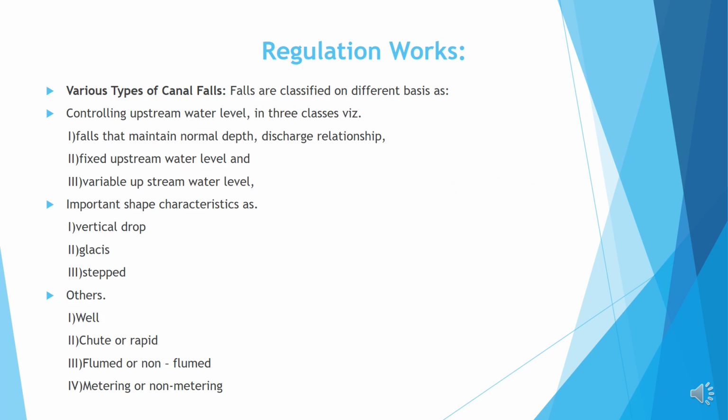There are various types of canal falls. Falls are classified on different bases. Based on controlling the upstream water level, there are three classes: number 1, falls that maintain the normal depth discharge relationship; number 2, fixed upstream water level; and number 3, variable upstream water level. Based on important shape characteristics: vertical drop, glacis, stepped, and others, well, chute or rapid, flume or non-flume, metering or non-metering.